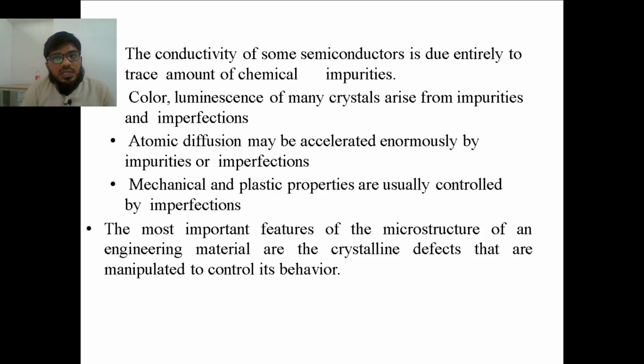Atomic diffusion may be accelerated. If there are a large number of holes, we are able to add more atoms to it. The chemical properties and plastic properties are generally controlled by these imperfections. The most important feature of the microstructure of engineering materials is crystalline defects. This is one of the most important topics in the whole of metallurgy. Metallurgy is nothing but the study of materials. So this is an important topic: how the material is going to have the crystal imperfections.